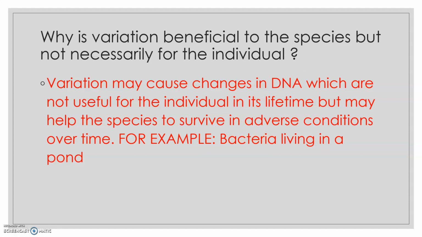So suppose there is a group of bacteria living in a pond, and one of the bacteria has a variation because of which it can survive in warm climatic conditions.